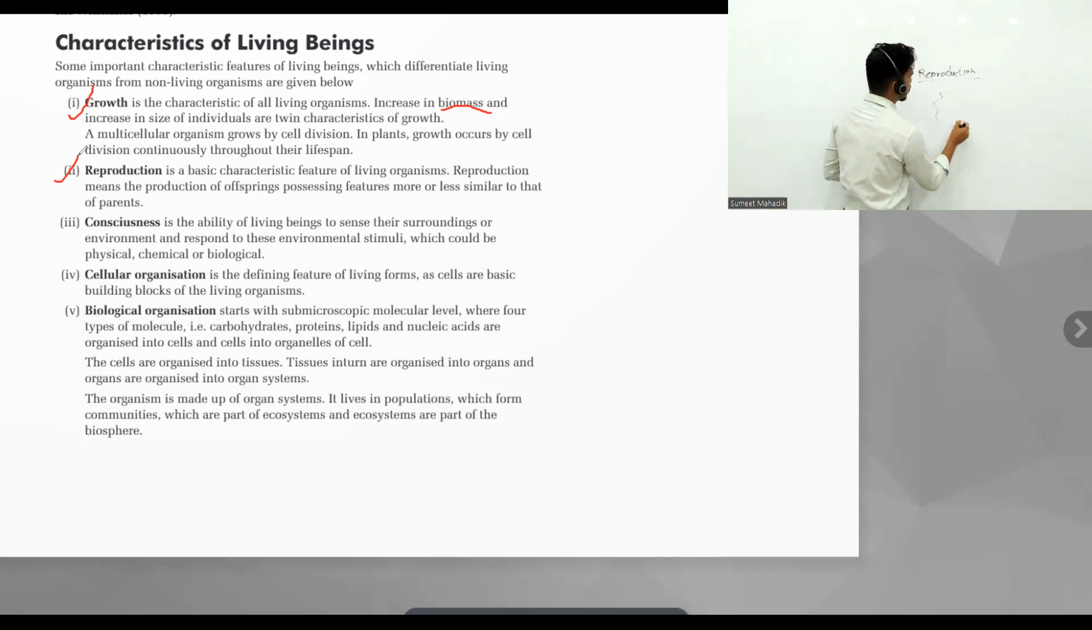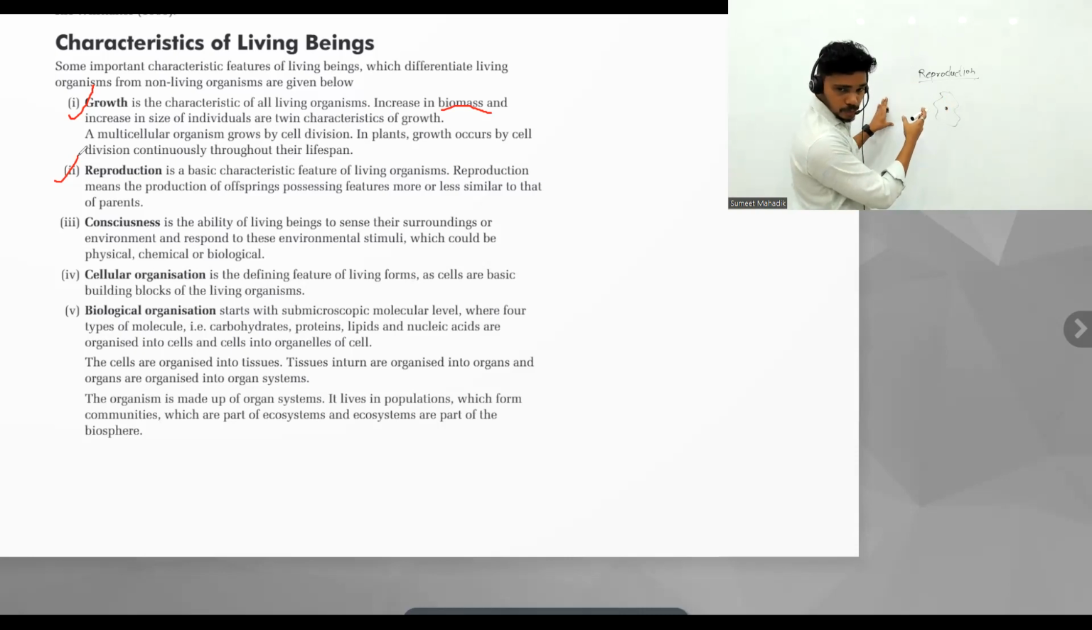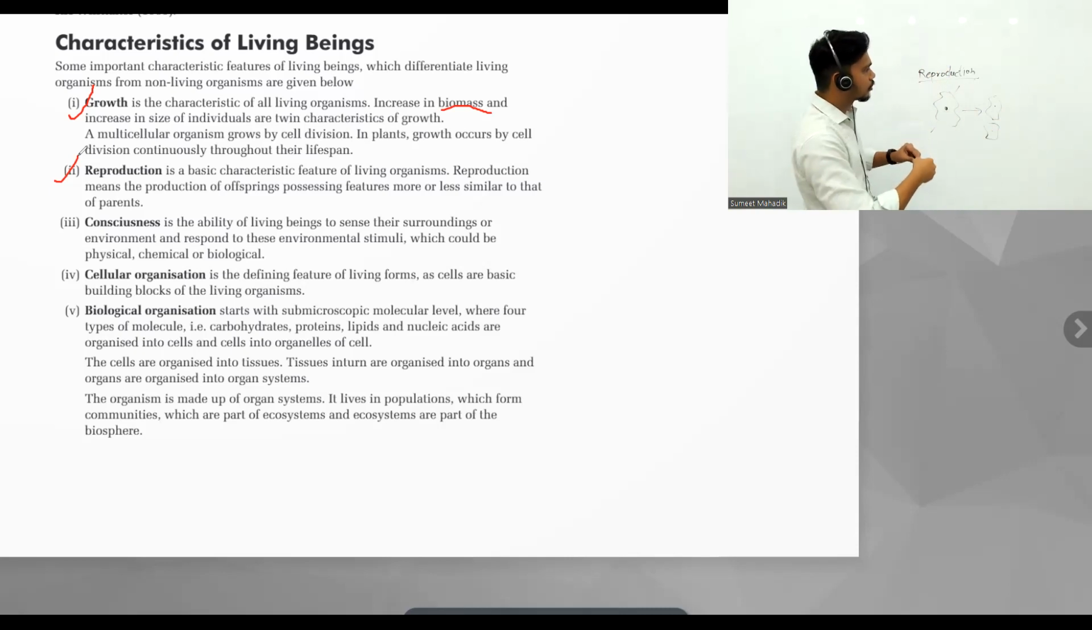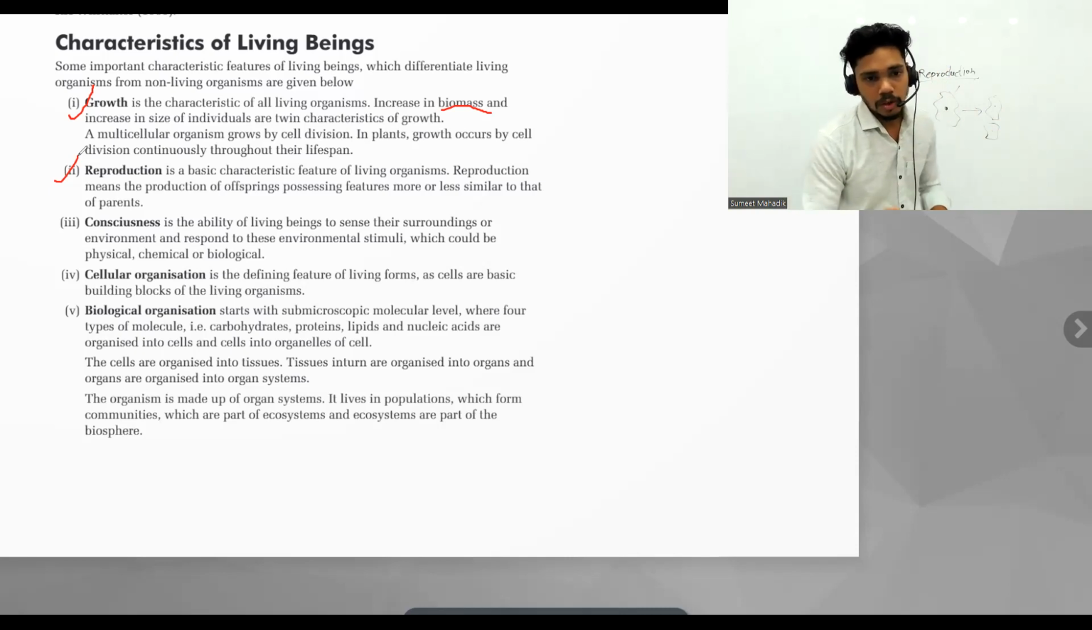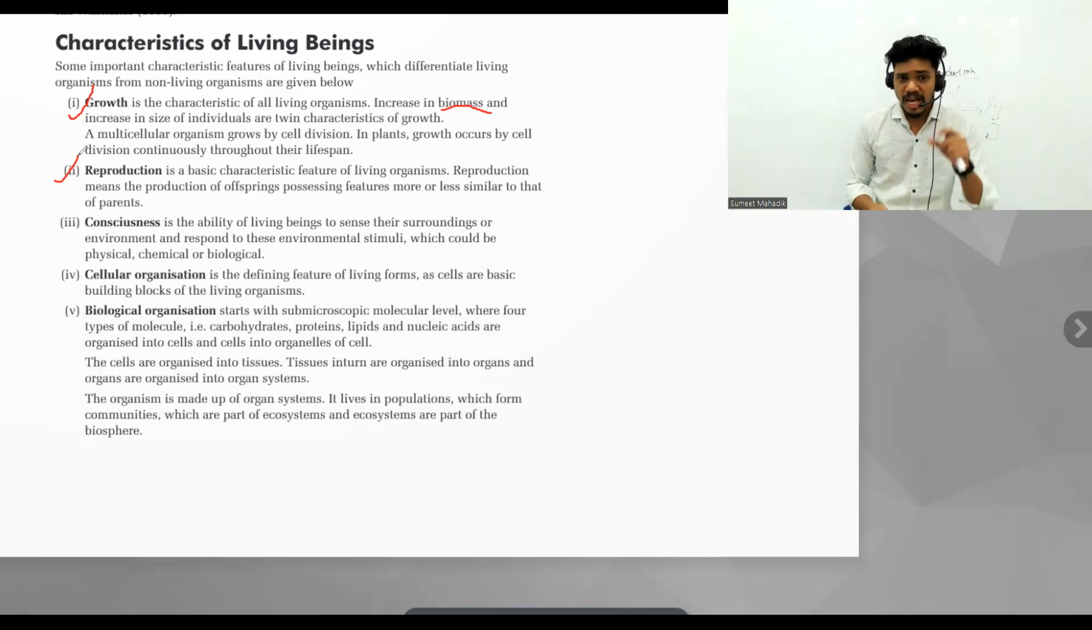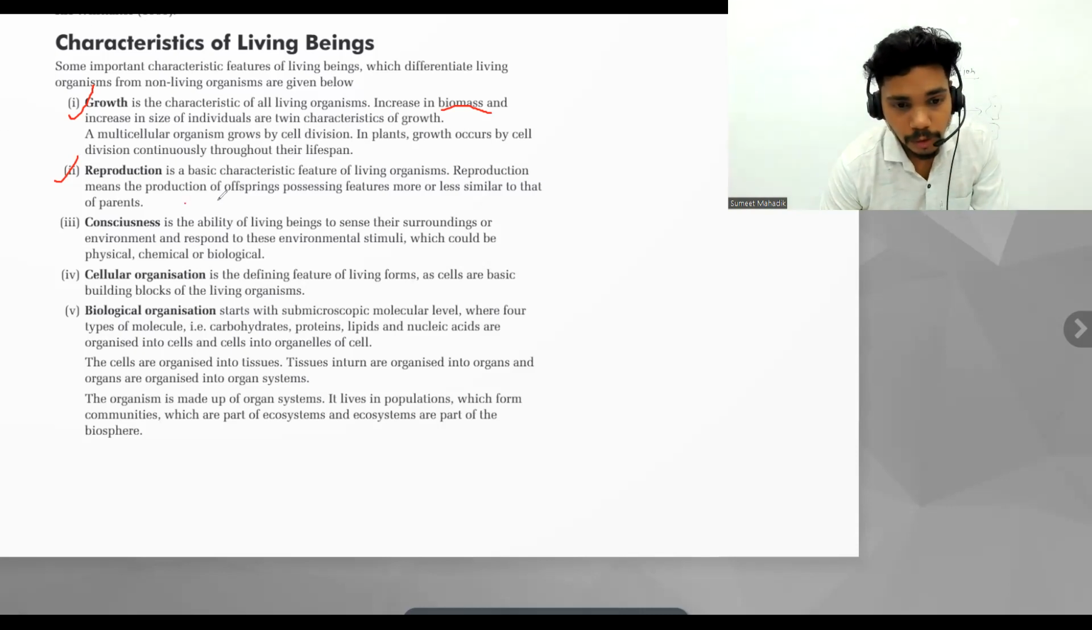Okay, suppose this is an amoeba structure. Now it attains its maturity. Now it's going to give birth to two daughter cells, undergoing binary fission or some other fissions. So we talk about reproduction. The moment I talk about reproduction, it is the basic characteristic feature of living organisms. Reproduction means the production of offspring possessing features more or less similar to those of the parent.